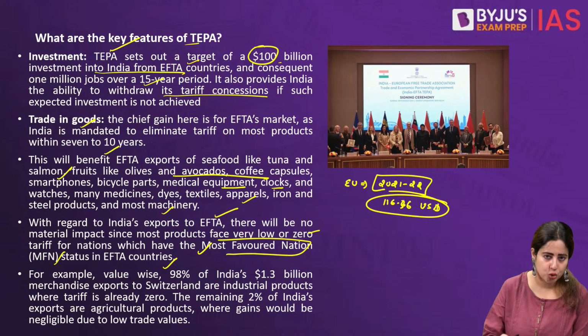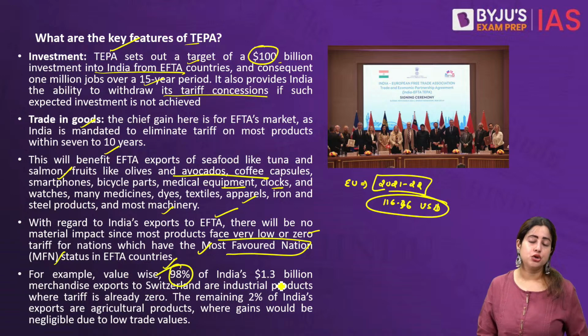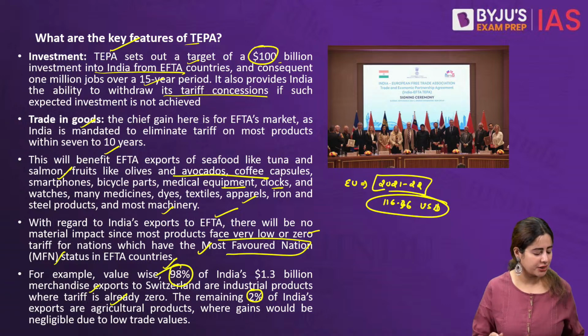So which means the goods that are going out from India are already enjoying a lot of relief on tax. Hence, there is no major change that India will experience on the front of goods particularly. Now, 98% of India's $1.3 billion merchandise exports to countries like Switzerland are already experiencing zero tariff, zero tax. Where 2% are remaining, these are agriculture products where the scope of tariff reduction anyway is very, very low.